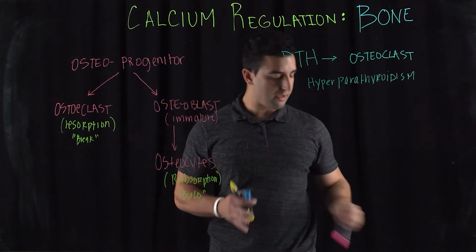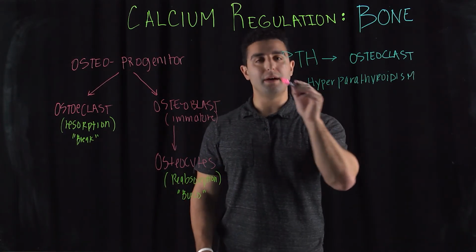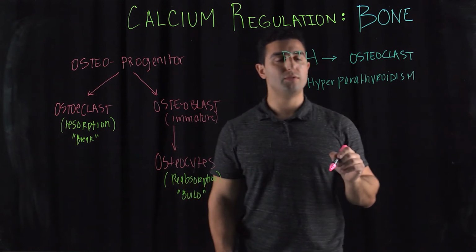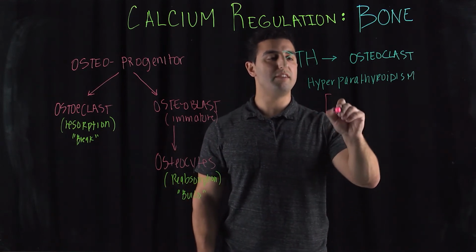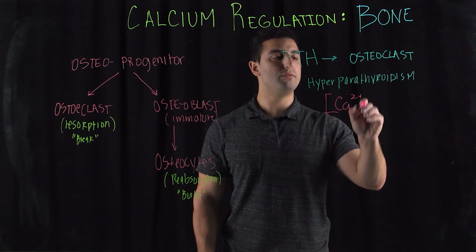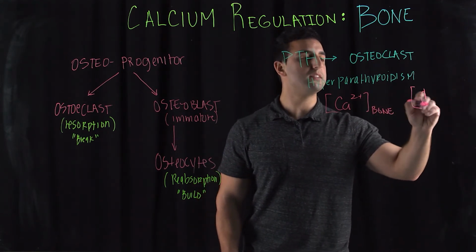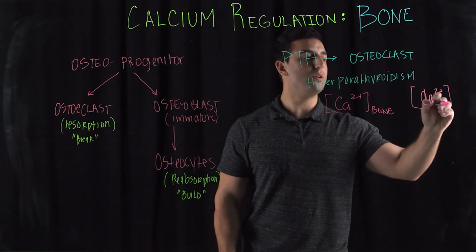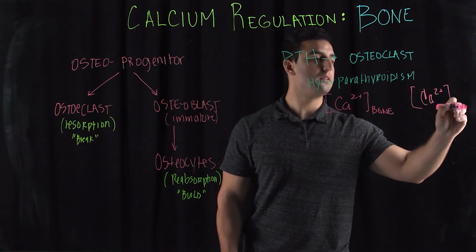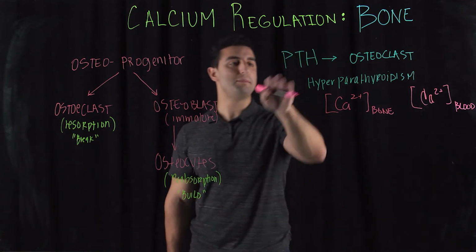If I were to look at my calcium levels for the bone versus the calcium levels in my blood, what can you notice about their concentration if I have hyperparathyroidism?